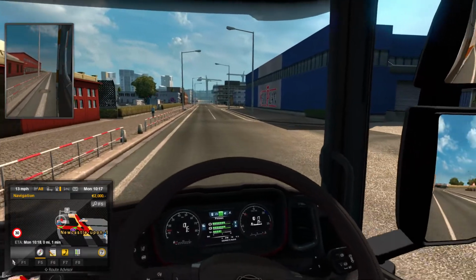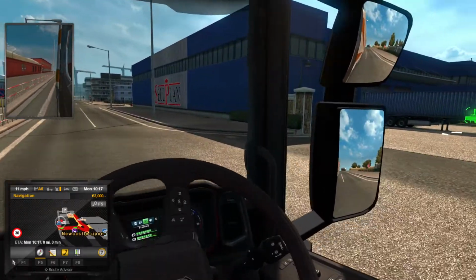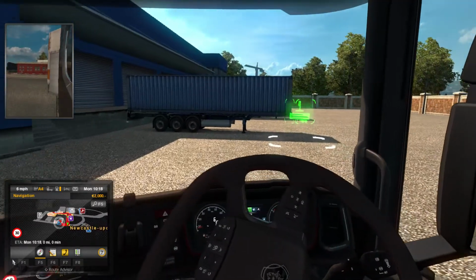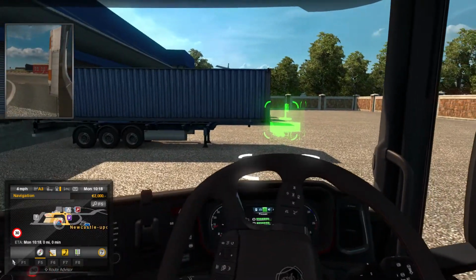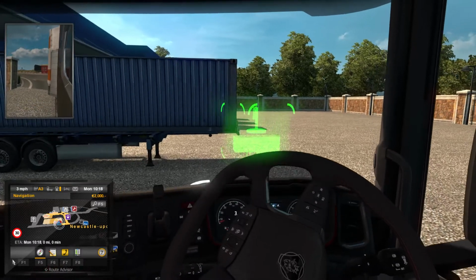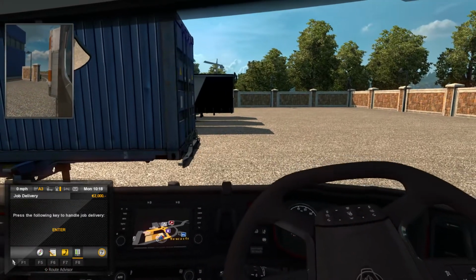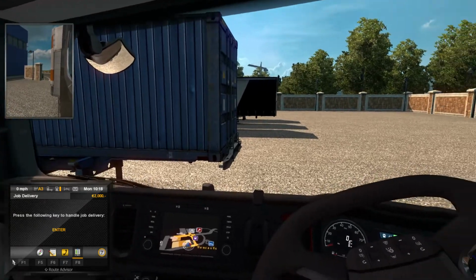This is our delivery spot on our right here. Oh look, there we go. And you can buy MAN, Mercedes, Iveco, Renault, Volvo, Scania. There's a lot to choose from. So what you do is you drive onto this little green button, and then it says press the following key to handle job delivery.